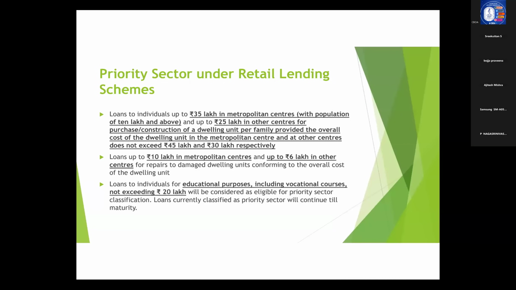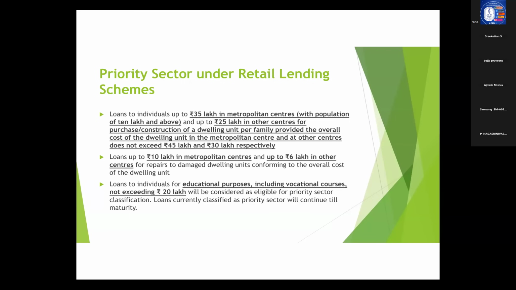Now, what about other centers? In other centers, the priority sector lending classification for repairs and renovation is 6 lakhs. There also the value of the property will come into picture. It should be less than 30 lakhs.